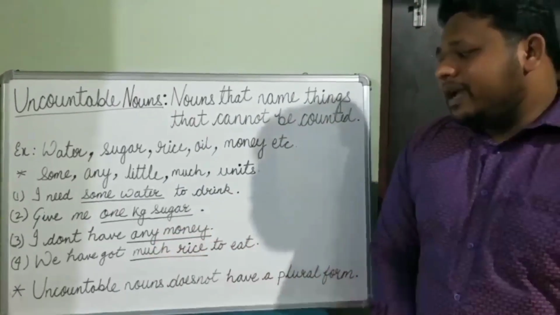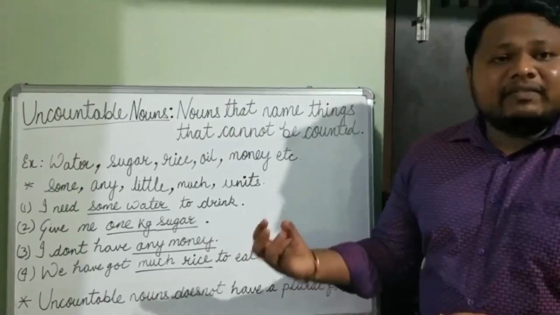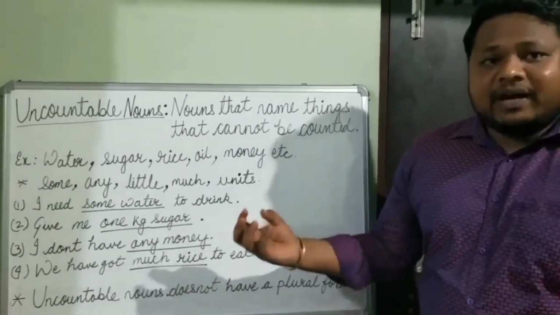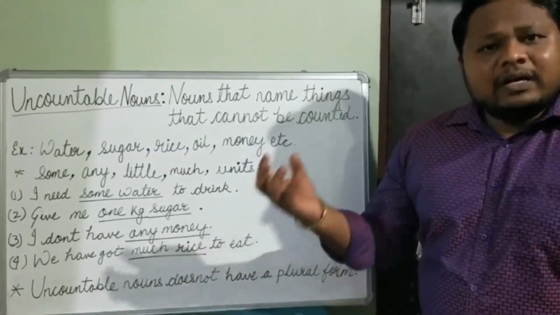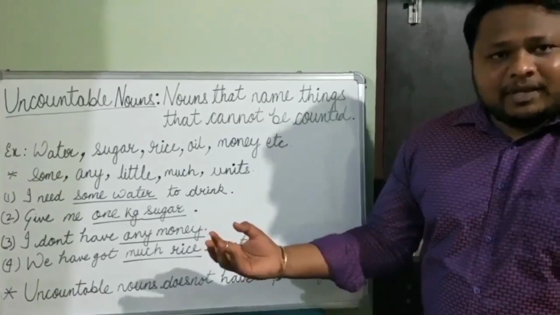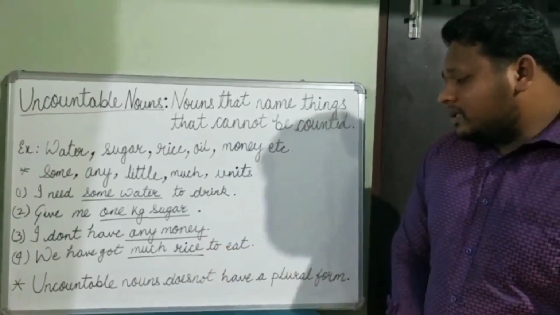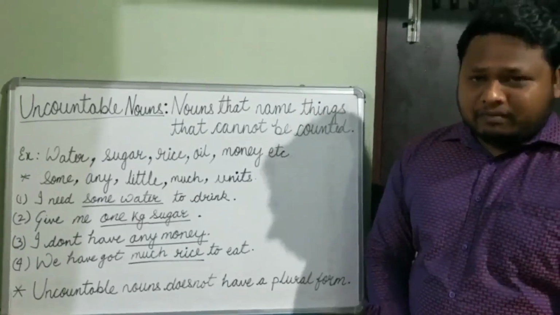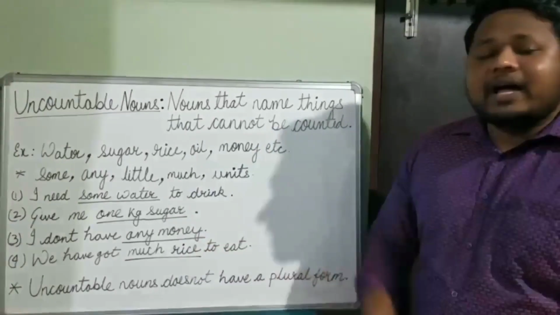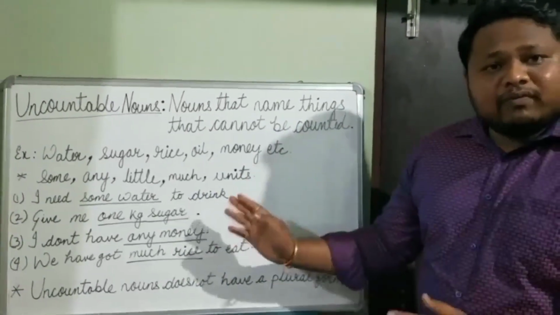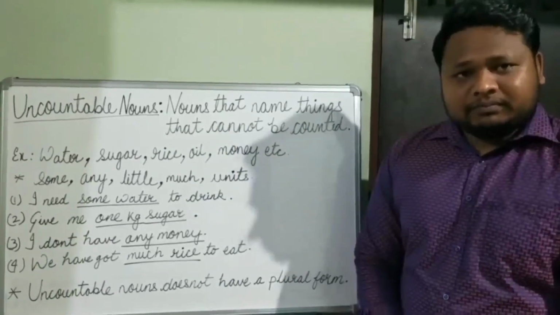Example 4. We have got much rice to eat. We cannot count rice in the form of numbers, but we can define rice for quantity in the form of much or some or little. Okay? And one more thing, uncountable nouns do not have a plural form. We see here that water, sugar, money, rice, we haven't used any plural form of it. Uncountable nouns do not have any plural form.